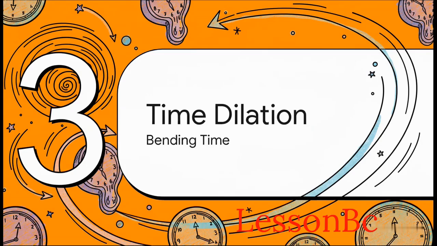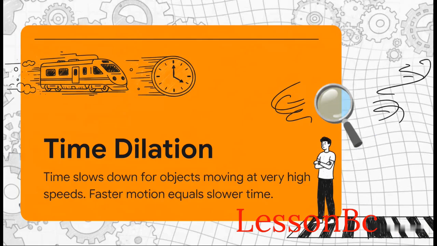Let's look at exactly how they adapt in Section 3, time dilation, and bending time. Einstein discovered that time literally slows down for objects moving at very high speeds. Faster motion equals slower time. Imagine you're standing on a platform, and a train zips past you moving near the speed of light. If you could somehow peer into the window, a clock on that train would appear to be ticking much slower than the watch on your own wrist.